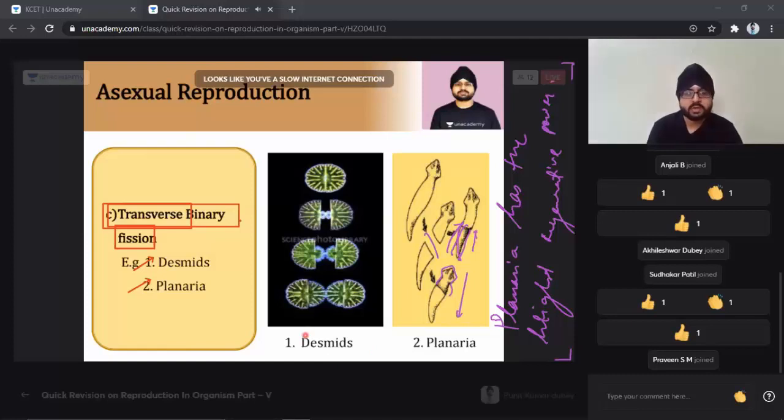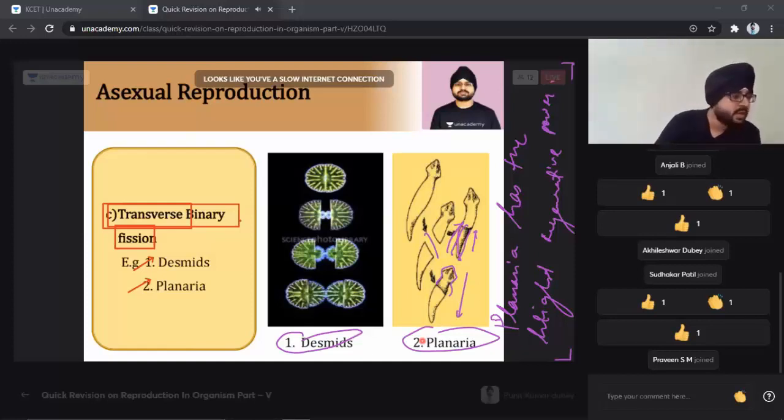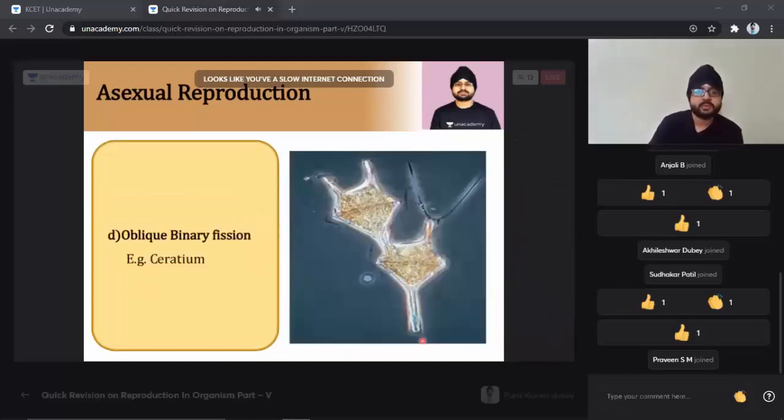So the desmids and the planaria show transverse binary fission, and a very high power of regeneration can be seen in these organisms. Let's go a little more ahead. Now there is another category, the oblique binary fission.